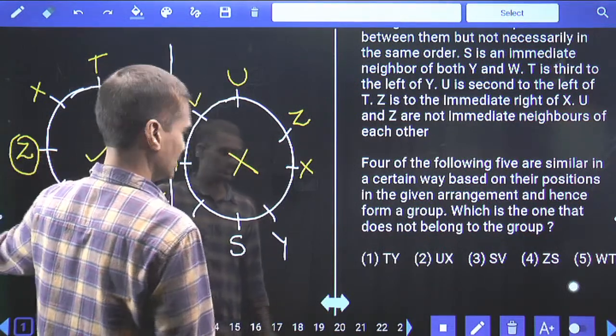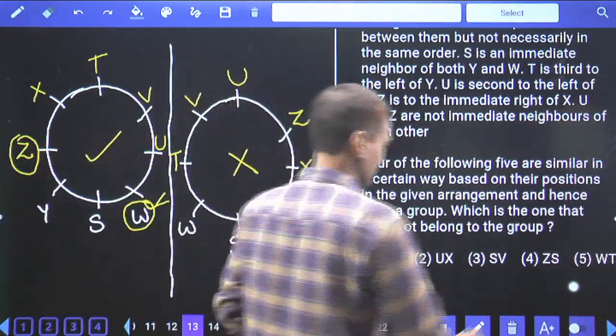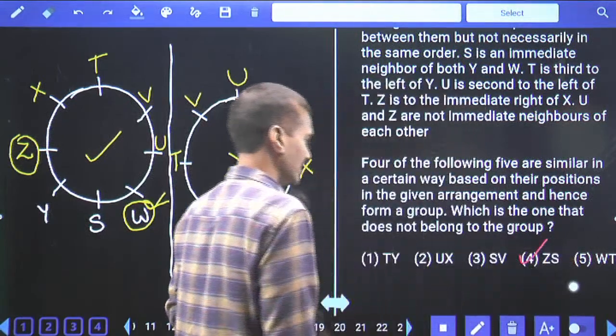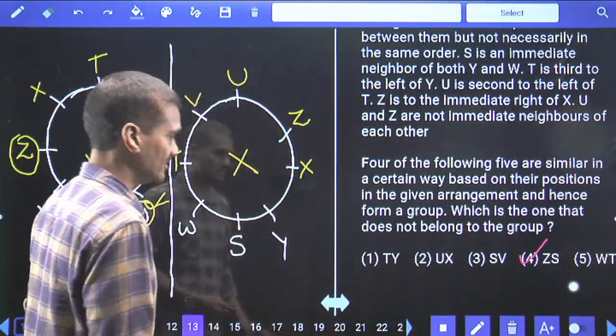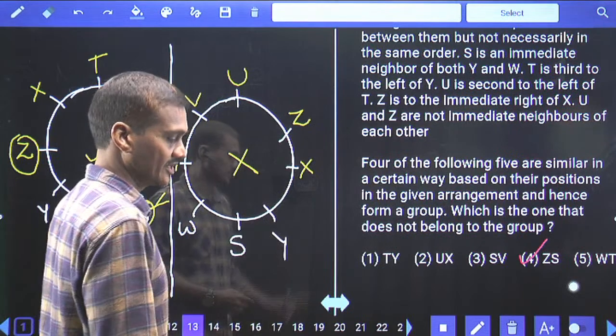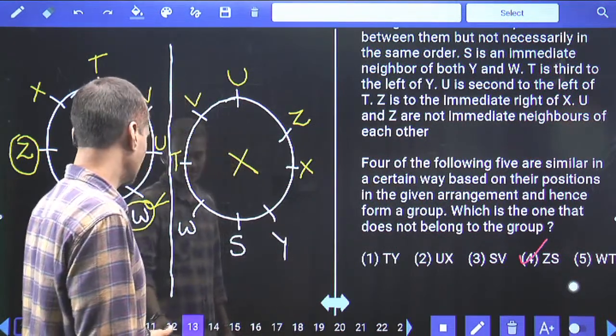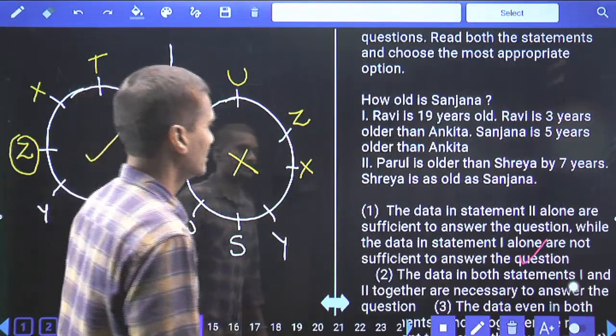Z is here, S is here, there is exactly 1 person. Hence accept choice 4. And in the remaining, there are exactly 2 persons in between these two, whereas in the 4th choice, there is only 1 person between these two, hence that is the odd one, question number 13.